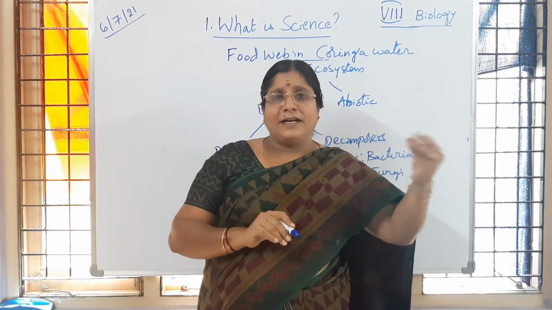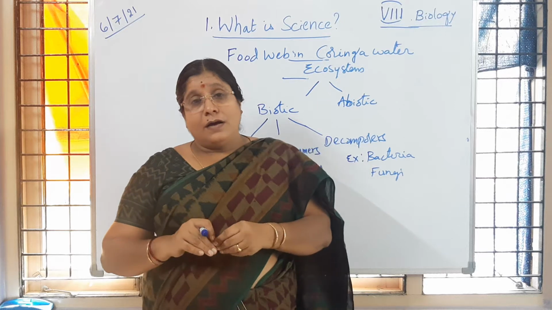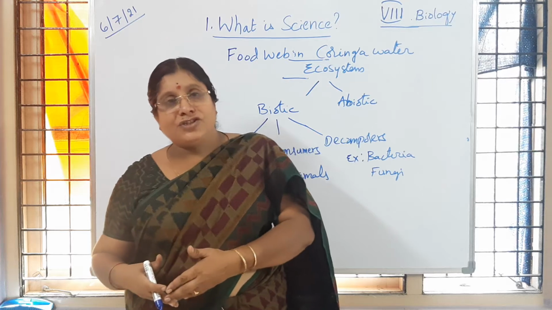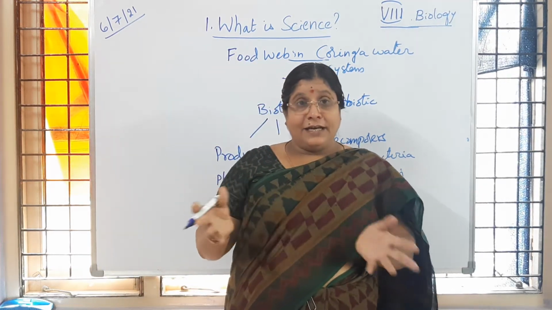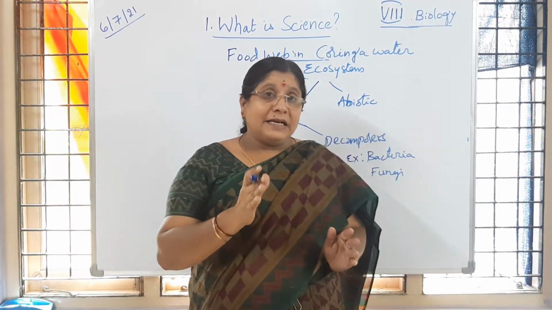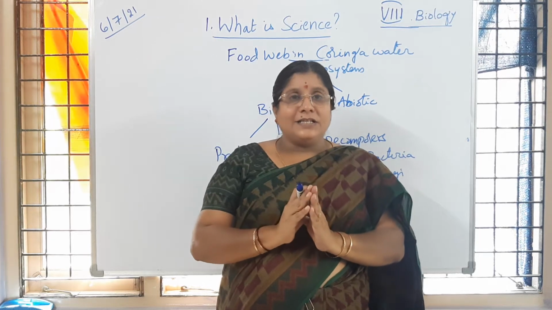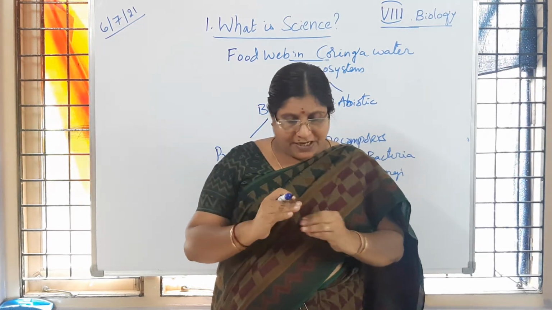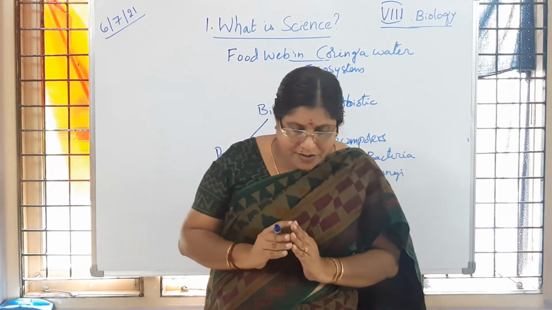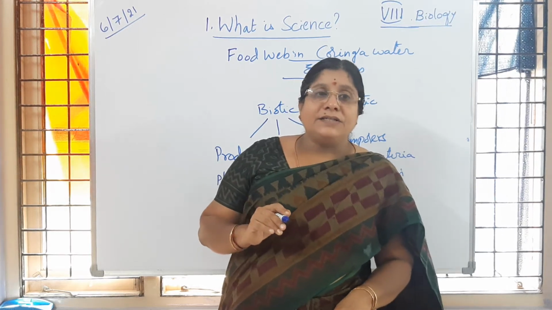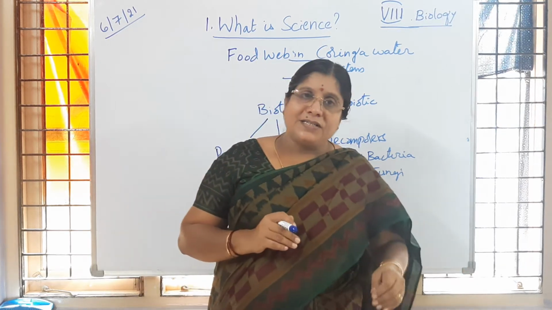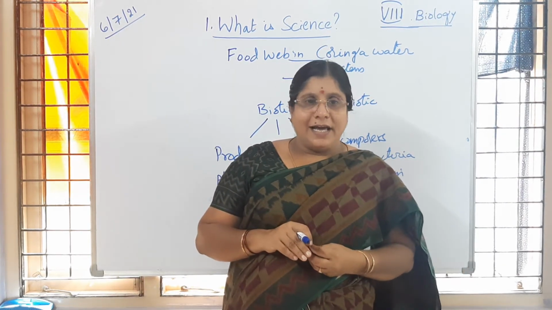If more number of lions and tigers are there, and more number of deer are there, then there is no problem. If too many deer are there, all the plants will be destroyed. I hope you understood interaction and relation, how it is maintained by nature. Is it clear to you? So that is happening because of nature in the particular ecosystem. So ecosystem means a small unit of ecology where you are going to observe the interaction of biotic components with the abiotic components. Again, among biotic components also there will be some competition for energy source.